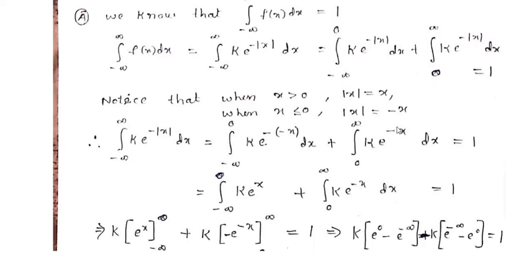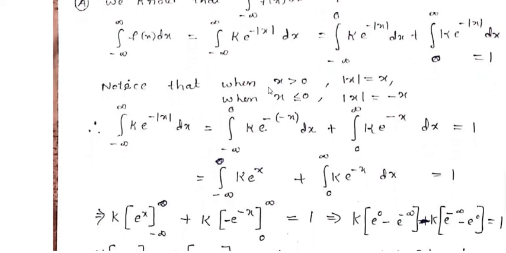It is because when x is greater than 0, modulus of x is equal to x, and when x is less than or equal to 0, modulus of x is always minus x. Remember these 2 points. When x is greater than 0, modulus of x is equal to x. Whenever x is less than or equal to 0, modulus of x is equal to minus x. Okay, now this is the given problem.